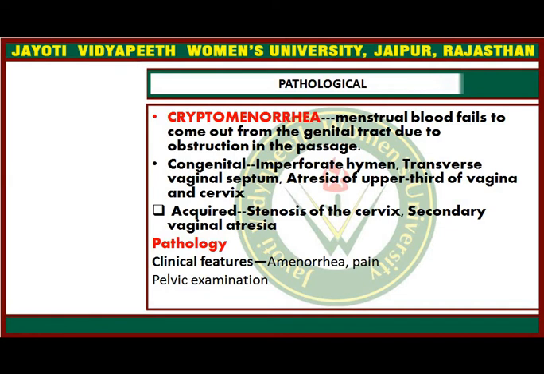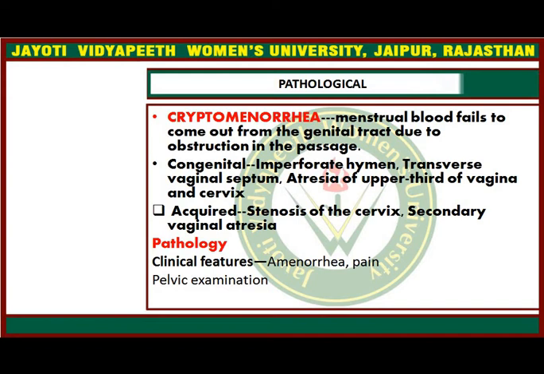Clinically, the patient presents with amenorrhea and pelvic pain. The patient will have lower abdominal pain and amenorrhea dating back. In congenital conditions, the patient will present with primary amenorrhea, and in acquired conditions, sometimes with secondary amenorrhea.